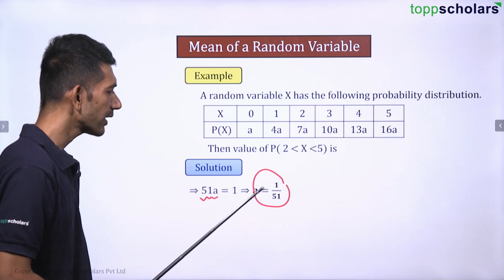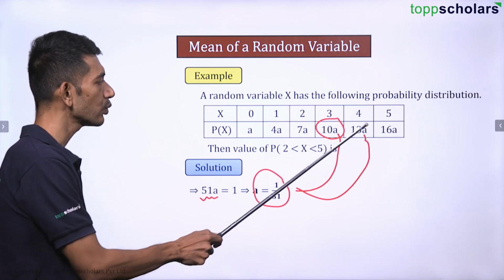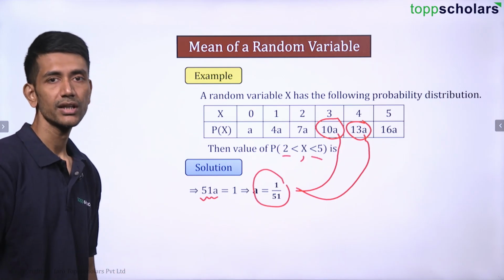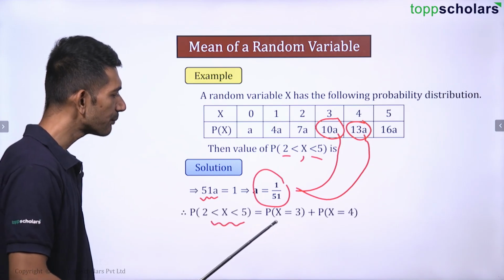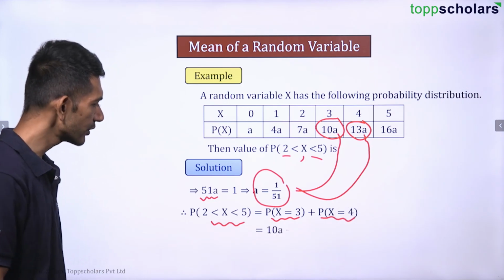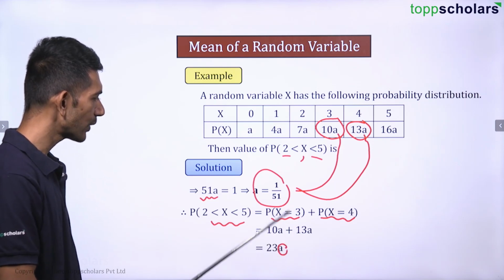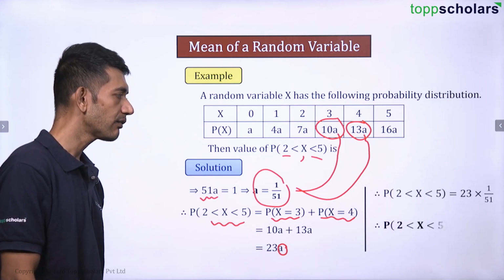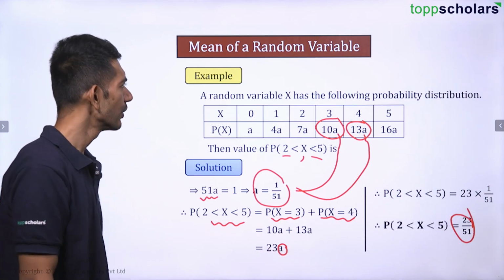Once we get the value of a as 1 by 51, we can put it here, because these are the only two important values for us, because x lies between 2 and 5, that is only for 3 and 4, right? So we can have p of x where x is equal to 3 plus p of x where x is equal to 4. This gives me 10a plus 13a, that is 23a, and a is nothing but 1 by 51. So 23 multiplied by 1 by 51, that is 23 by 51, is your final answer. Simple, right?